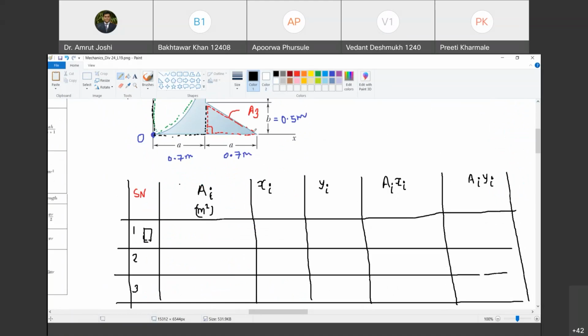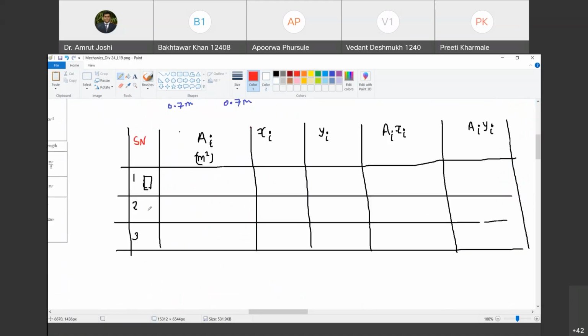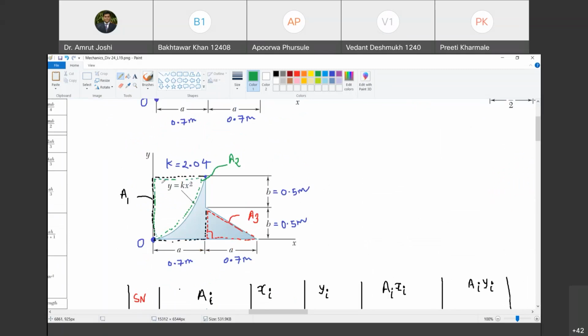What is the second area? It is a semi-parabola. Are you with me? Yes, sir. And what is the third area? It is a triangle. It looks something like this. Happy? Yes, sir.